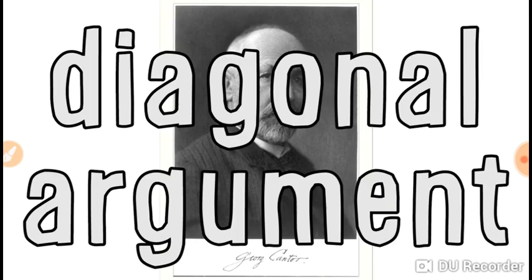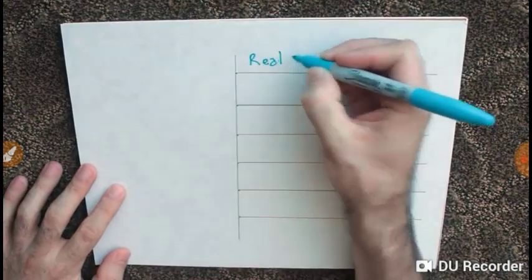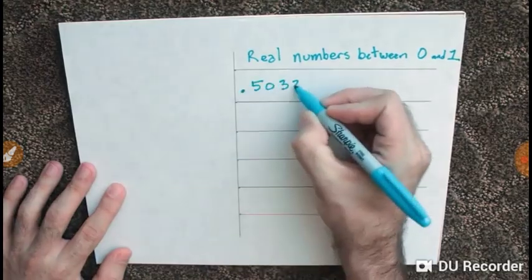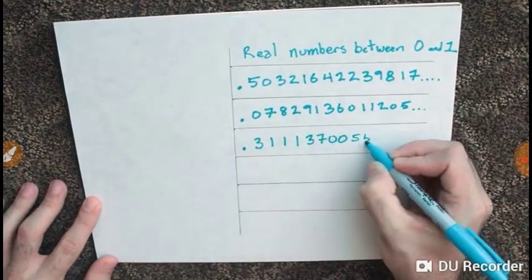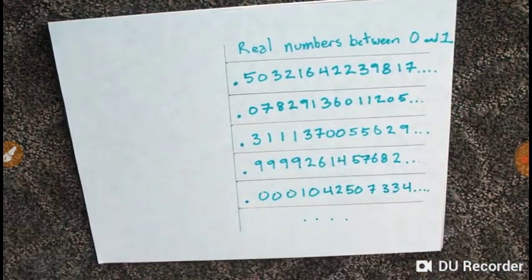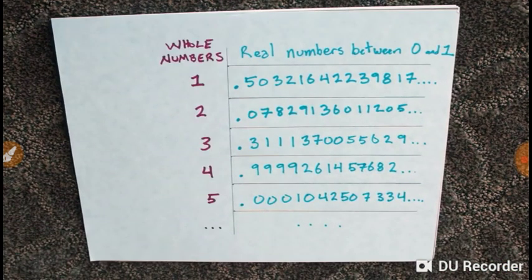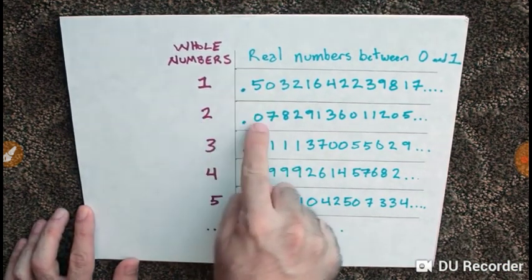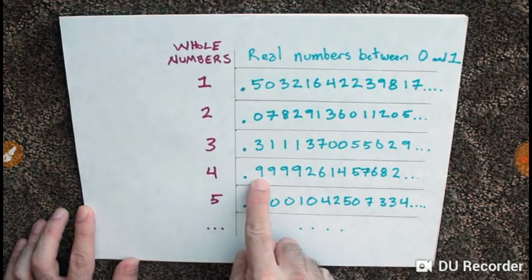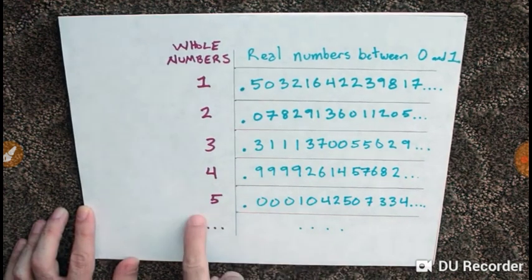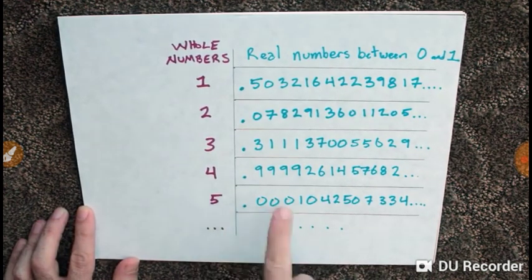Georg Cantor's famous diagonal argument helps illustrate this. Imagine listing every number between 0 and 1. Since they are uncountable and can't be listed in order, let's imagine randomly generating them forever with no repeats. Each number we generate can be paired with a whole number. If there's a 1-to-1 correspondence between the two, that is, if we can match one whole number to each real number on our list, that would mean that countable and uncountable sets are the same size. But we can't do that.